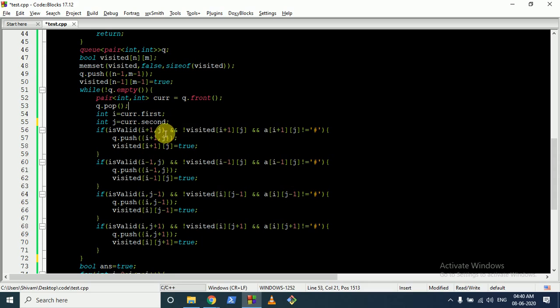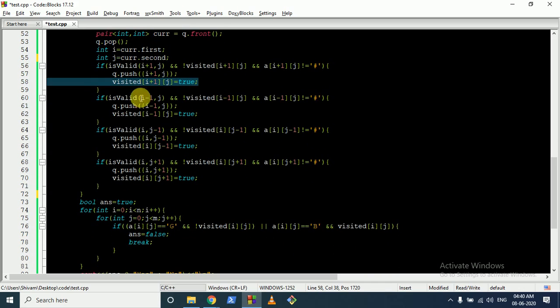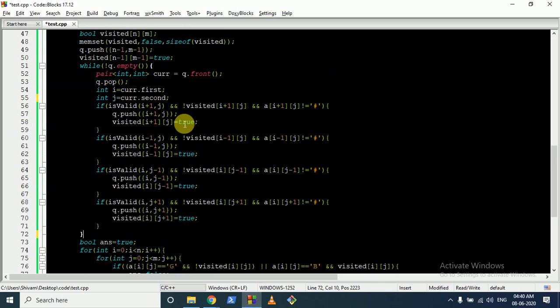We will check whether i plus 1 is valid and not visited, and it should not be equal to hash, because we will only visit the next cell, we will only do a BFS. If it's visited, we cannot do a BFS there. Also, it should not be a wall. If it is not a wall, we will push that into this queue, make it visited, and go on. We will do it in all the four cardinal directions, and after that we will get a visited matrix of which positions we can reach.